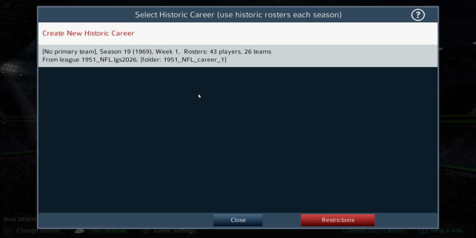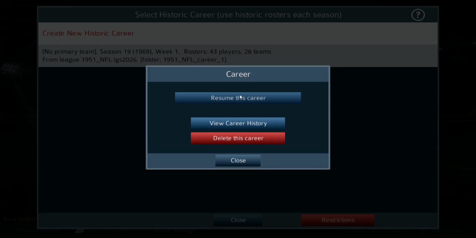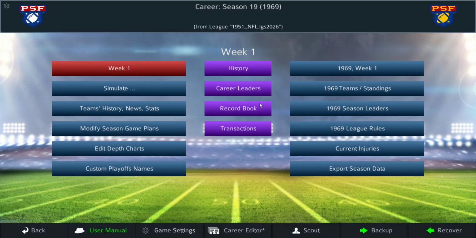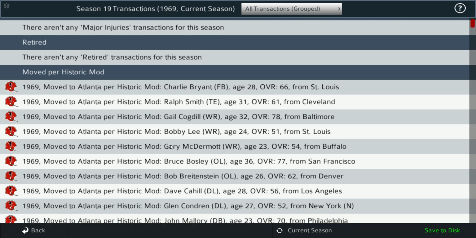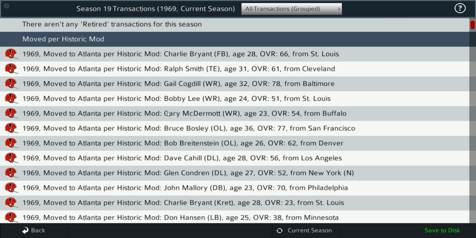So I'm going to go ahead and click on that and choose my career. Like I did last time, the first thing I want to show everyone is, under transactions, all the changes that have occurred as a result of switching the '68 season to the '69 season. You can do this team by team. These are the moves.